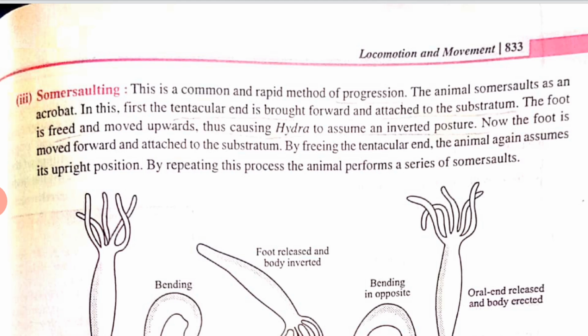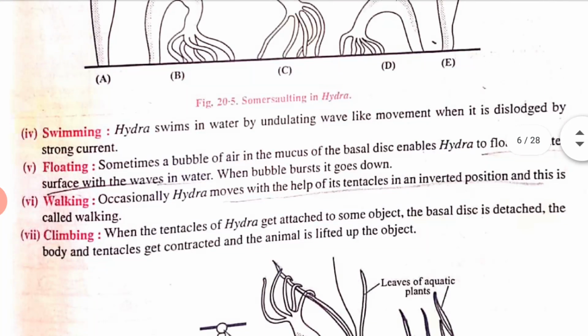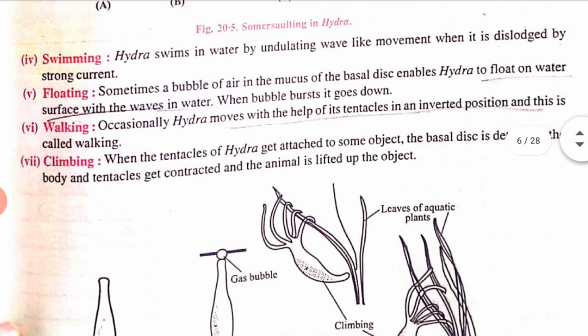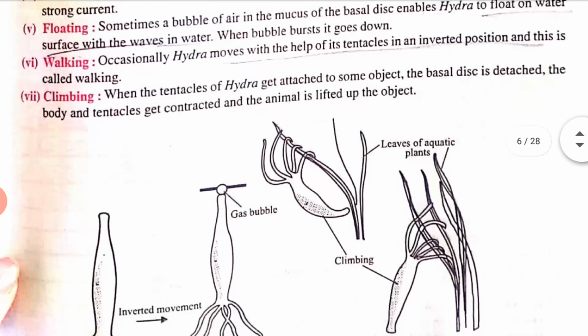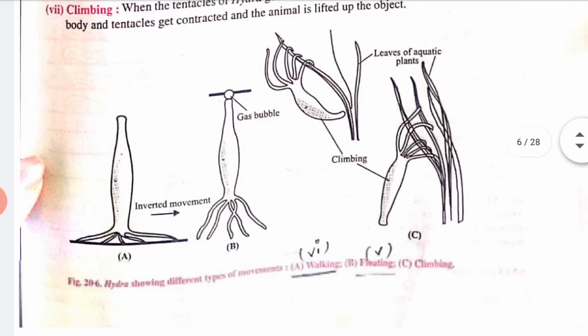Now in hydra, swimming. Hydra can swim also. Hydra swims in water by undulating, wave-like movement when it is dislodged by a strong current. Floating: hydra can float also, they can walk, and they can even climb. See here, these are the different types of movements present in hydra, right?